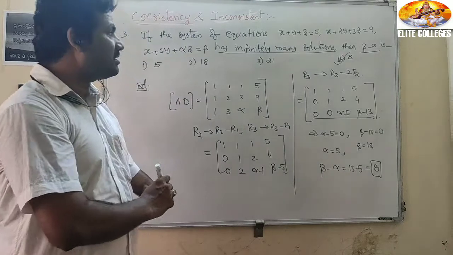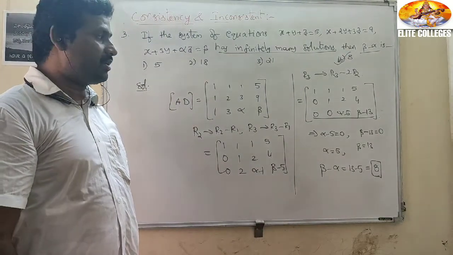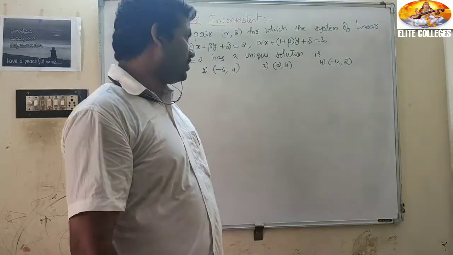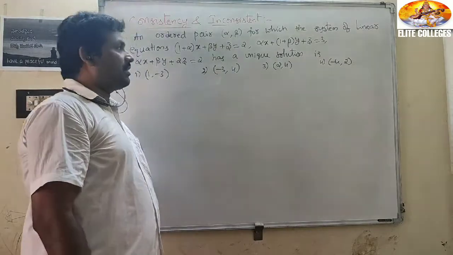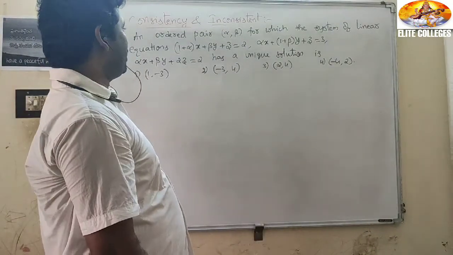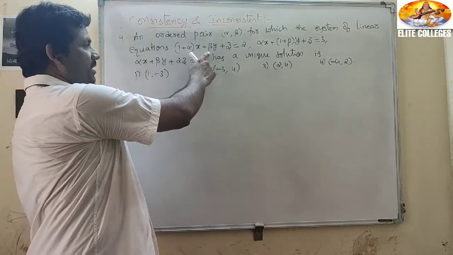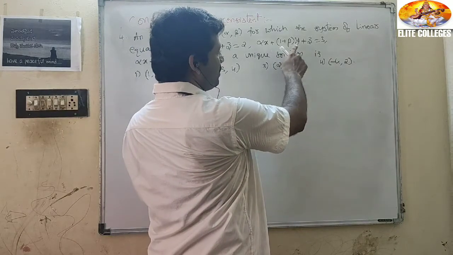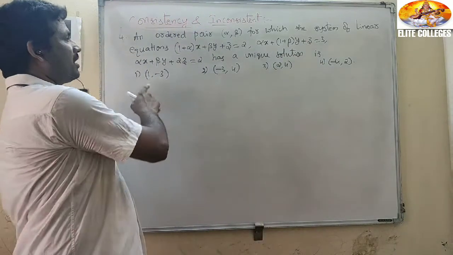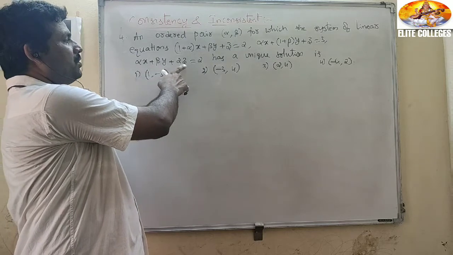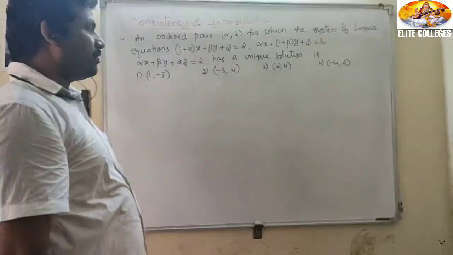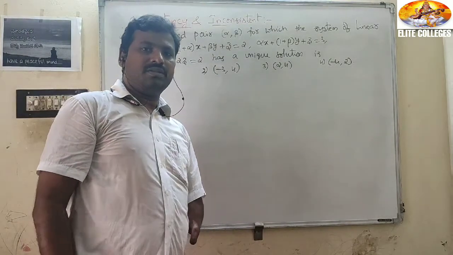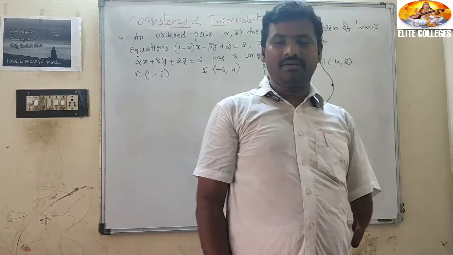So the system of equations has infinitely many solutions means rank A equal to rank AD less than 3. Right, students? Now see this problem. The ordered pair alpha comma beta for which the system of linear equations (1 plus alpha)x plus beta y plus z equal to 2, alpha x plus (1 plus beta)y plus z equal to 3, alpha x plus beta y plus 2z equal to 2 has a unique solution. If the system has a unique solution, that means rank A equal to rank AD equal to 3.